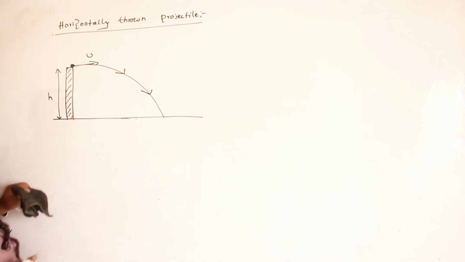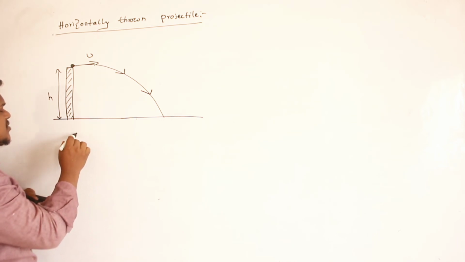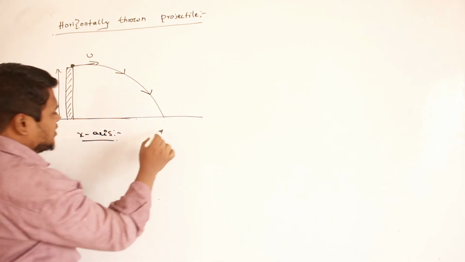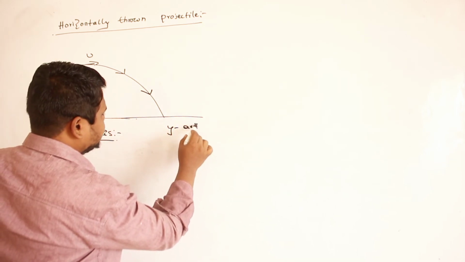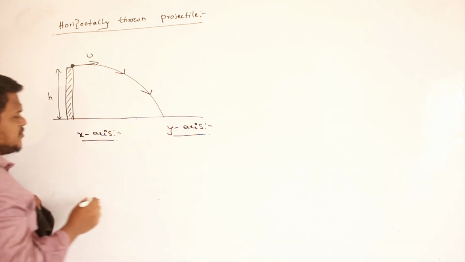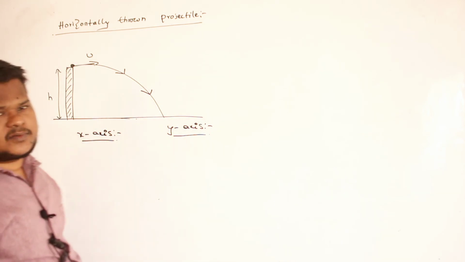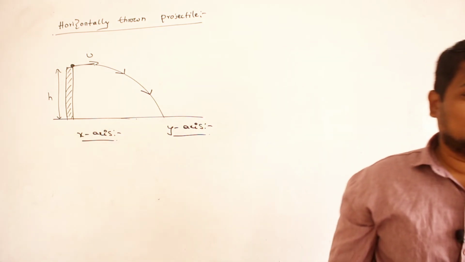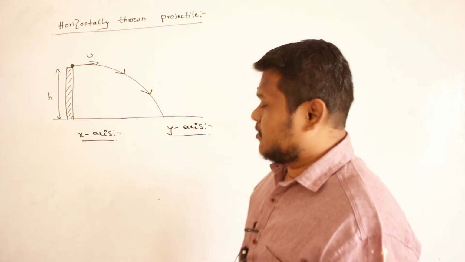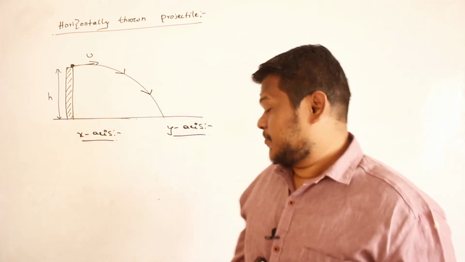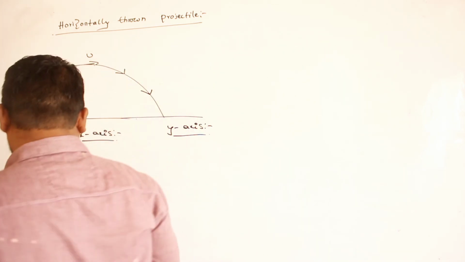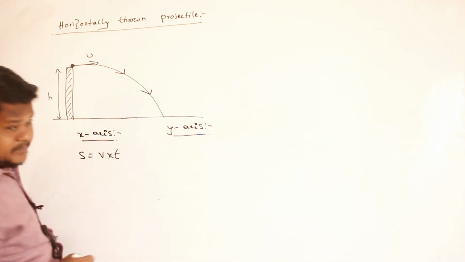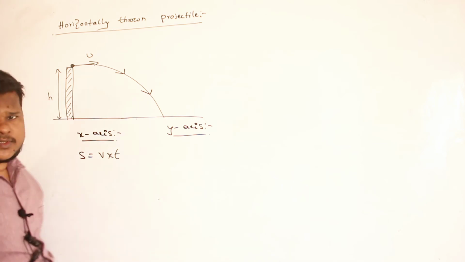Now in this condition, how can you write equations along x-axis and how can you write equations along y-axis? Can you say, anybody? First of all, can you say what is the equation I have to write along x-axis? Displacement is equal to velocity into time. So along x-axis, you are saying that we have to use the relation displacement is equal to velocity into time. Why I have to use this relation?